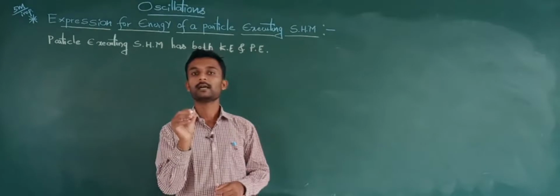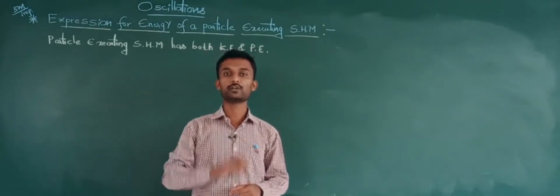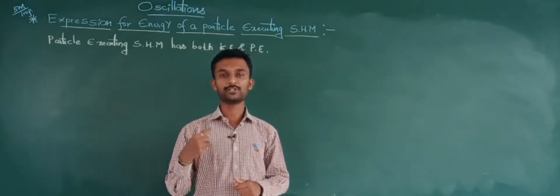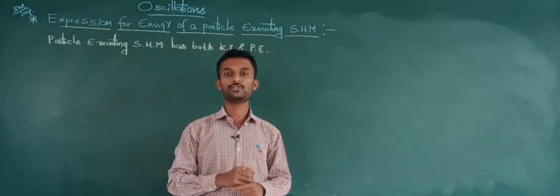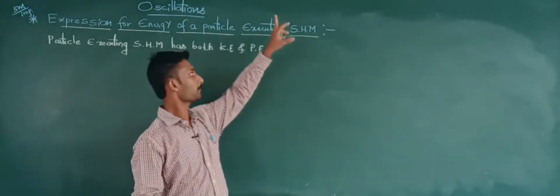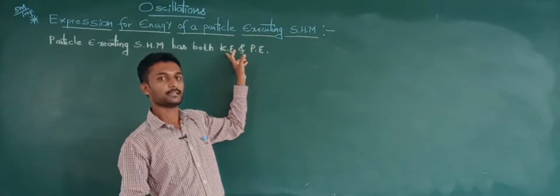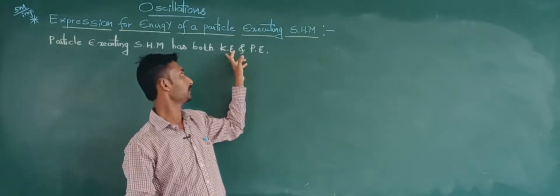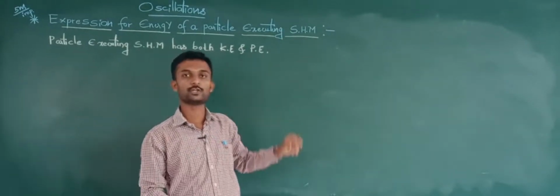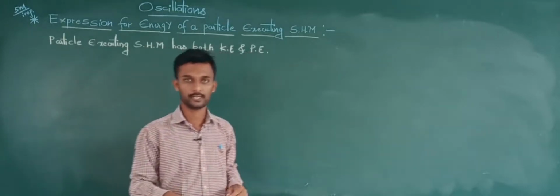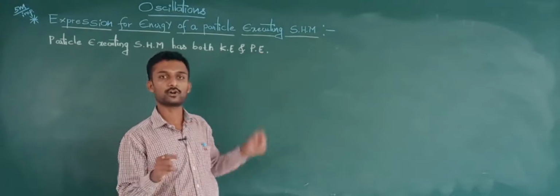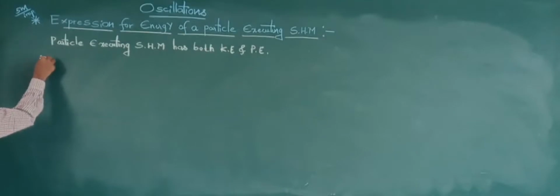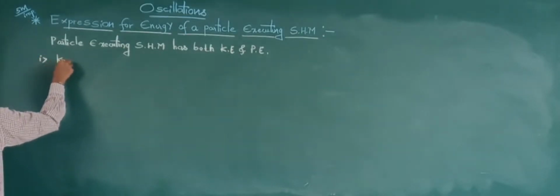So see here, the energy possessed by virtue of its motion is called kinetic energy, and the energy possessed by virtue of its position is called potential energy. So kinetic energy is due to the change in its motion, we get some energy. Due to the change in the position of the body, the body will gain some energy called potential energy. So see here, first point we will discuss, that is kinetic energy.